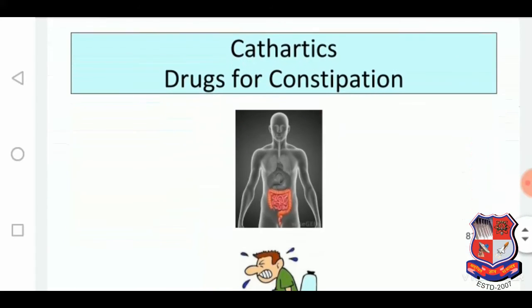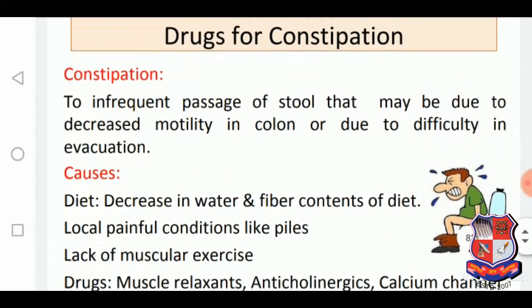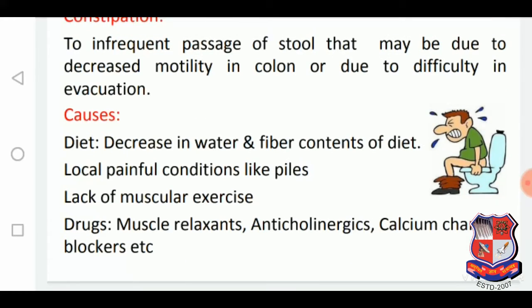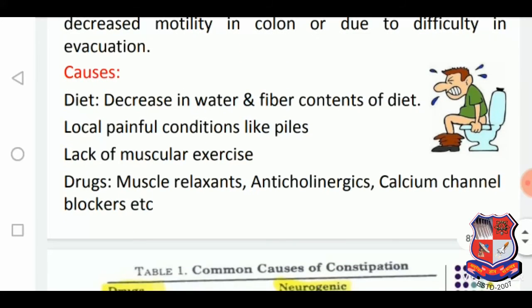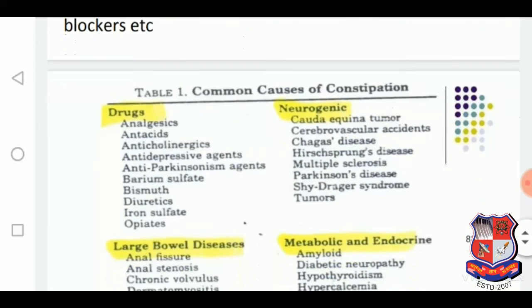Storage conditions are there. Cathartics, drugs for constipation. So what is constipation? The infrequent passage of stool that may be due to decreased motility in the colon or due to difficulty in evacuation. Causes are diet, local painful conditions like piles, lack of muscular exercise, and drugs, for example muscle relaxants and anticholinergics.